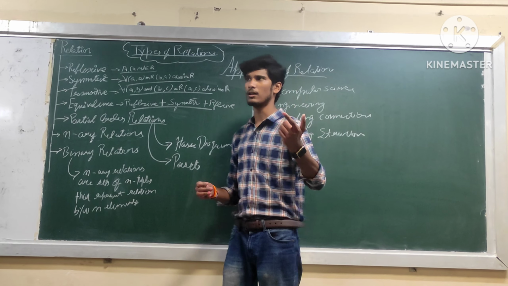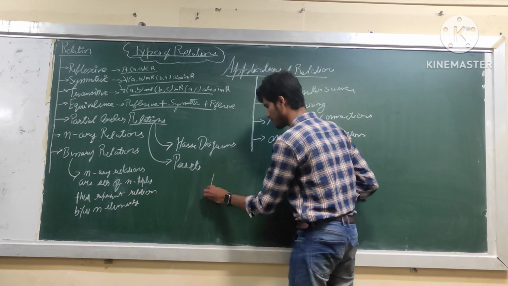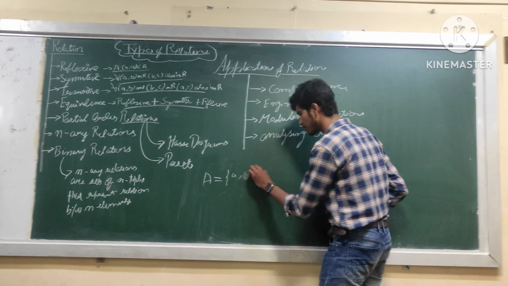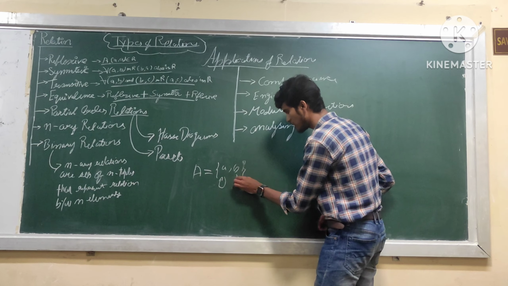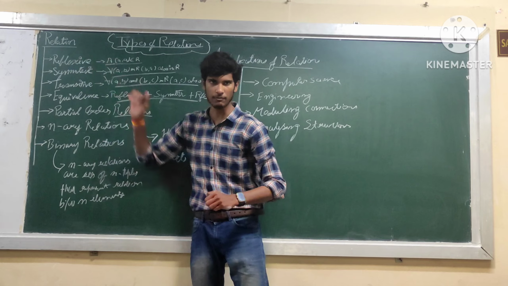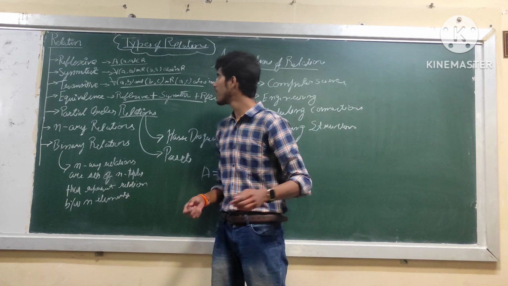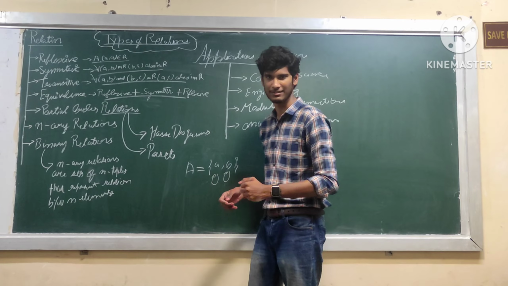For explaining this type, let us take an example of a set A. A set A consists of elements A and B. If the element A is related to itself and also element B is related to itself, then the relation established will be known as reflexive relation. The definition of reflexive relation would be: if each element of a set is related to itself, then the relation established will be known as reflexive relation.